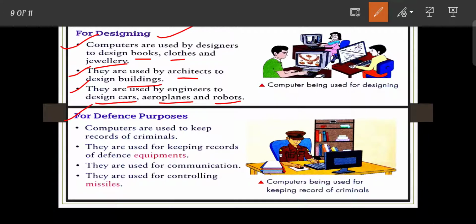Next, for defense purposes, a computer is used to keep records of all types of criminals. Next, they are used for keeping records of defense equipment. Next, they are used for communication. Communication is the most important thing about using a computer, and a big advantage of using a computer. Next, they are used for controlling missiles. So these are the uses of a computer for defense purposes.